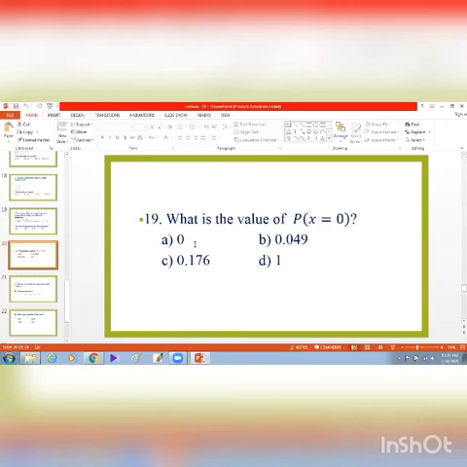So 1 into e to the power minus 3 divided by 1, that means e to the power minus 3. Using the scientific calculator, you will get the value of e to the power minus 3, so you will be able to answer the question.